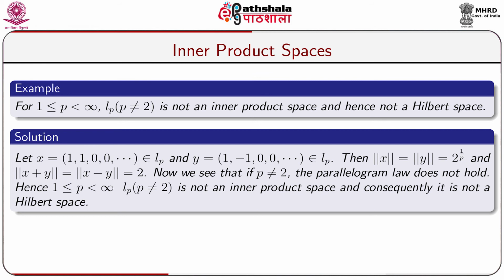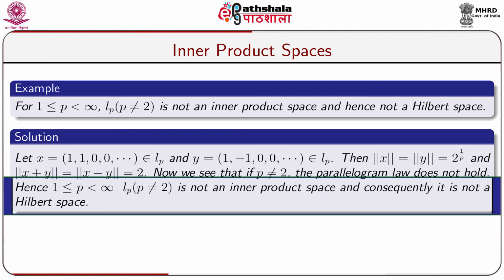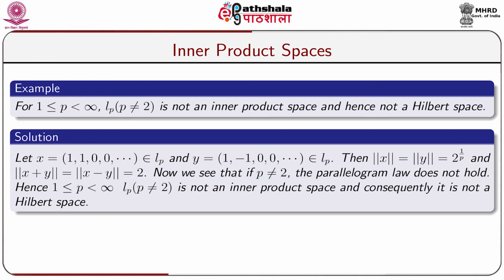Now, we see that if p is not equal to 2, the parallelogram law does not hold. Hence, for 1 less than or equal to p less than infinity where p is not equal to 2, it is not an inner product space and consequently, it is not a Hilbert space. Only for p equal to 2, it is a Hilbert space, because here the parallelogram law holds.